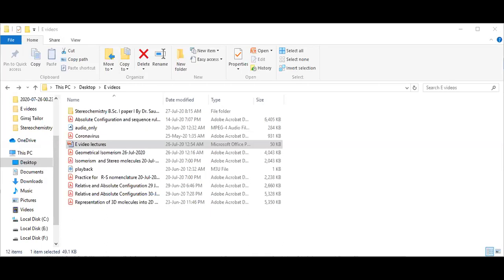It is named after these three scientists in their honor. It is also called CIP nomenclature or CIP configuration. So, my dear students, let's study the absolute configuration.